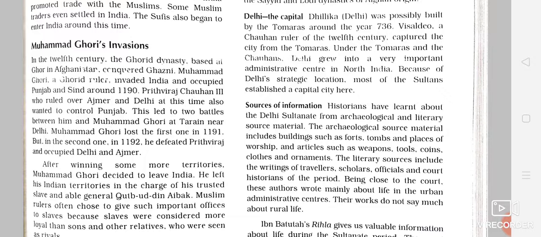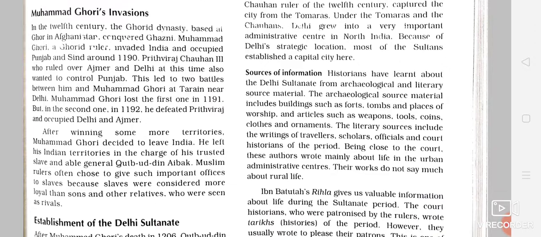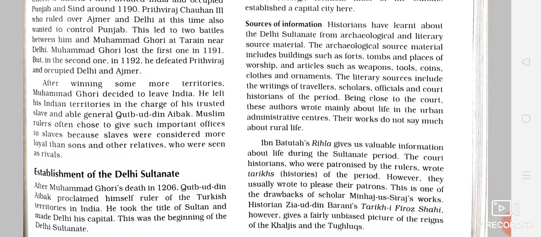And Prithviraj Chauhan was not expecting that within a year Muhammad Ghori would come with full preparation, full-fledged. So he was not so much prepared. What happened, sadly, in the second battle of Tarain in 1192, Muhammad Ghori defeated Prithviraj Chauhan and occupied Delhi and Ajmer. And then after winning this battle, he occupied some more territories, and afterwards he decided to leave India.